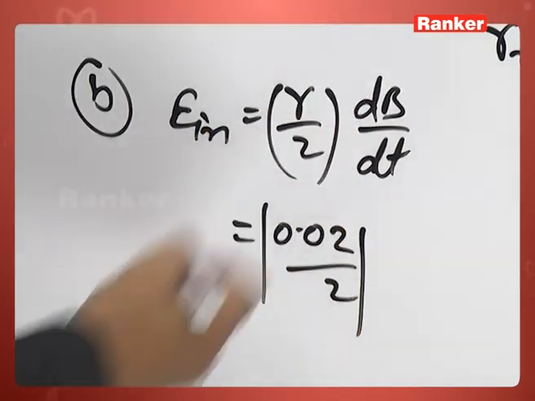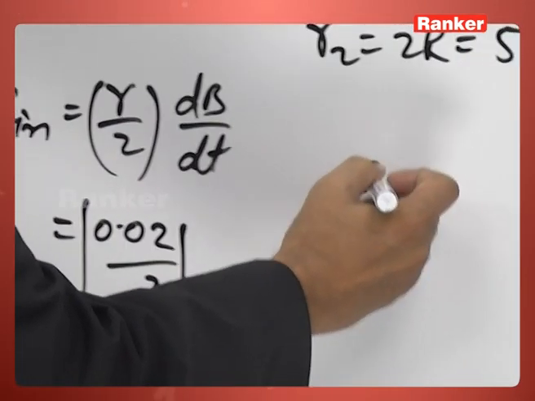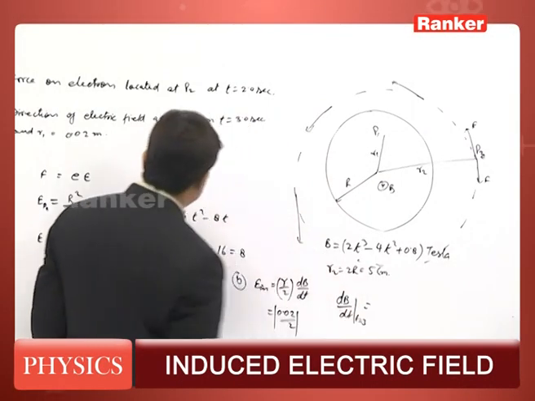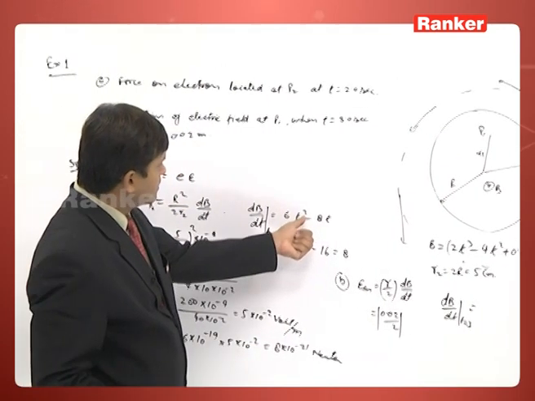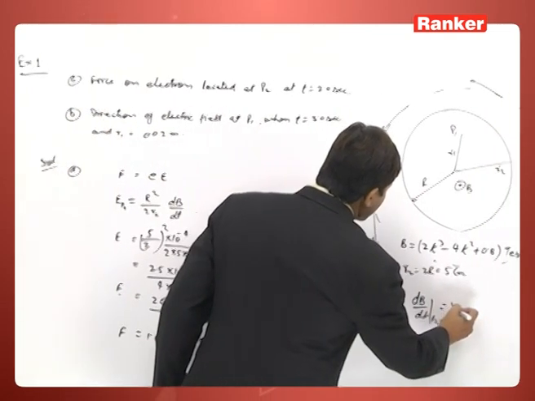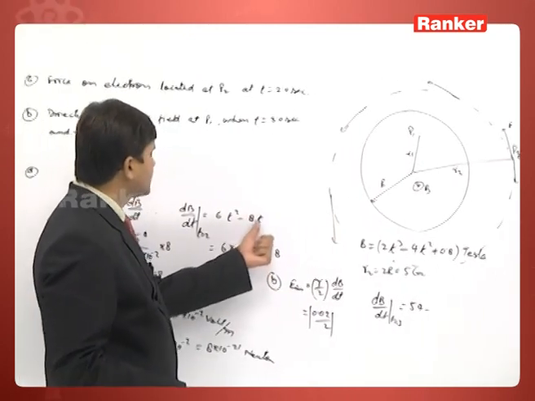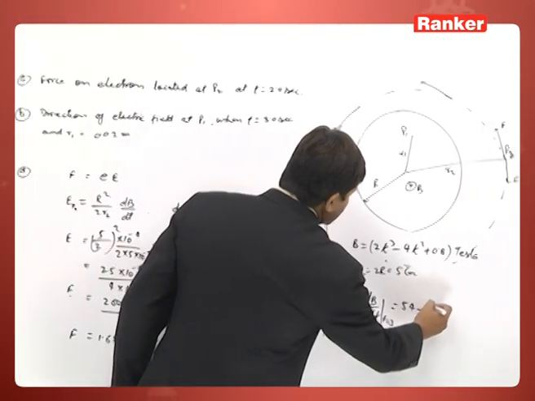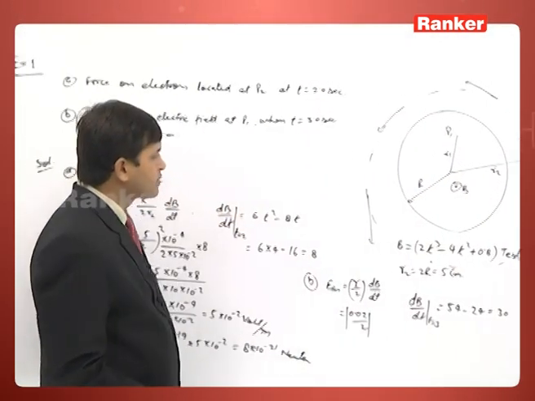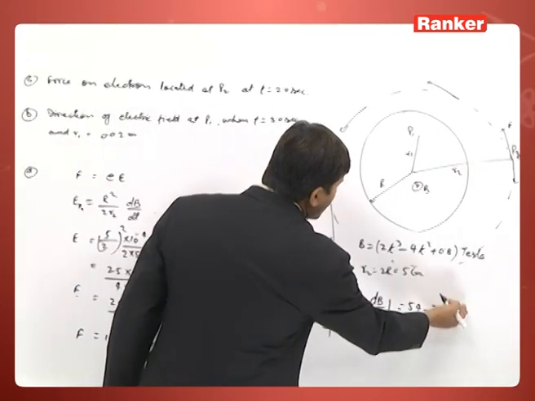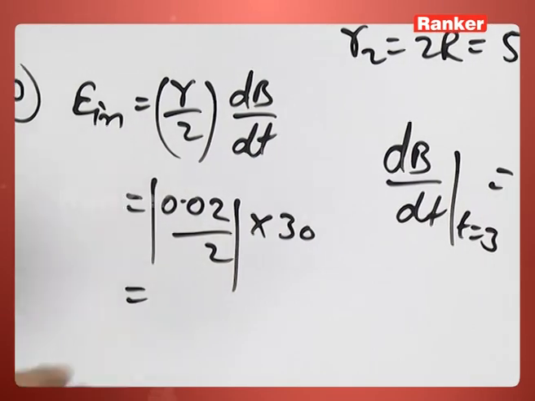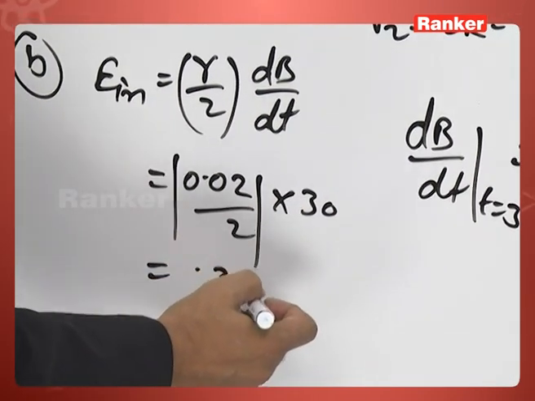See, when we put t equal to 3 in dB by dt, we substitute the value: 3 squared into 6, 9 into 6, 54, minus 8 into 3, 24. This will be 30. So dB by dt comes out as 30, and that is also positive, which means increasing. So finally your answer is 0.3 volt per meter.